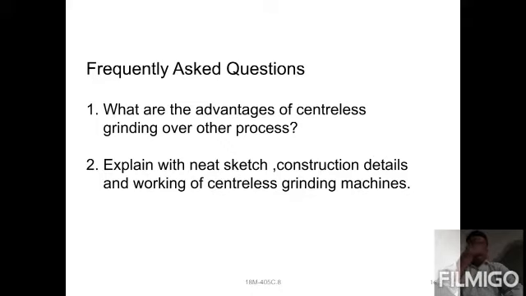So these are the grinding wheel. The grinding wheel is rotated at a speed of about 25 to 30 meters per second. At the same time, the regulating wheel will run slower than the grinding wheel speed. Next, the work rest is provided in between the two wheels for providing the amount of height needed for the workpiece.